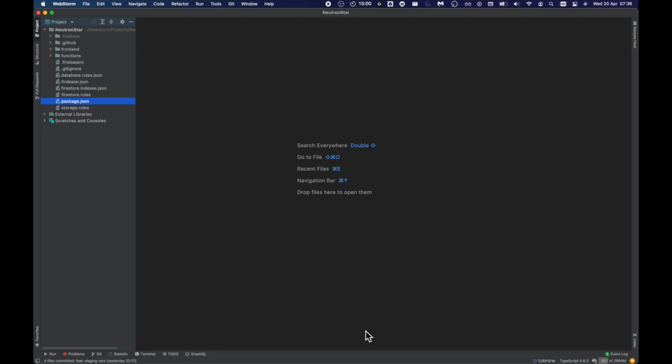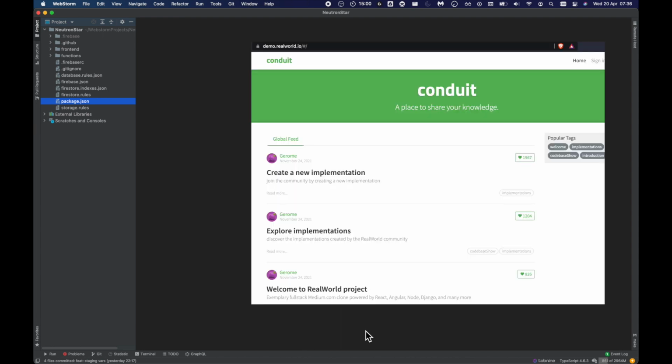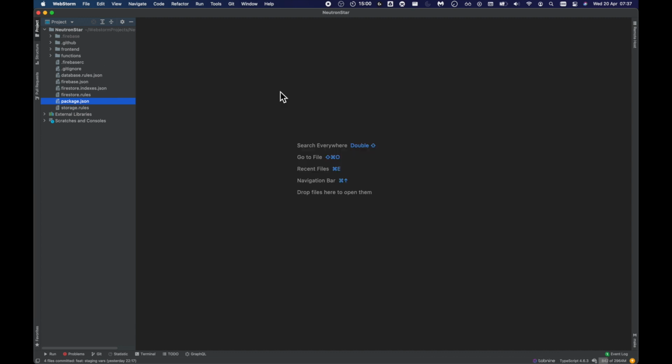So I've started to work on a new project that I'm calling Neutron Star, which is like a realistic startup application using Firebase. And I'm starting off with SolidJS. This is pretty much beyond what you'd get in a real world application. It's going to give you user registration, but also unit tests, emails sent out, those kind of things that you normally have to figure out how to do.